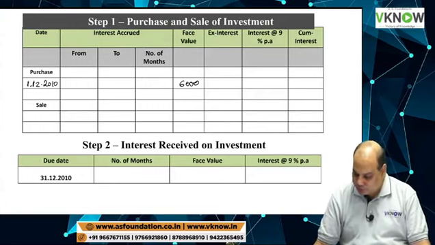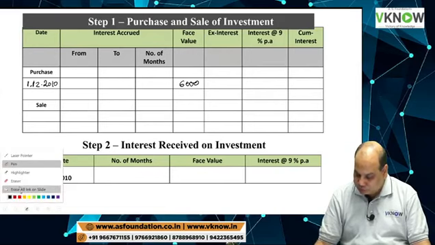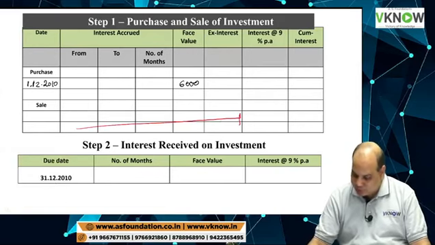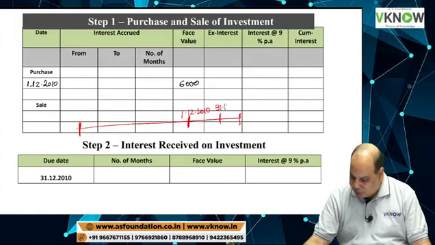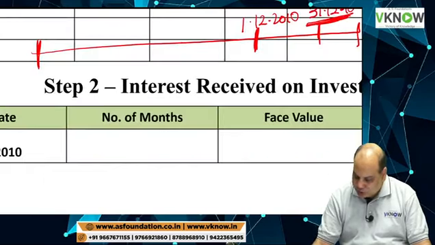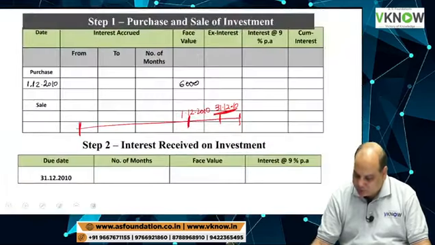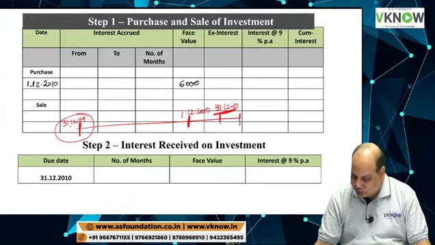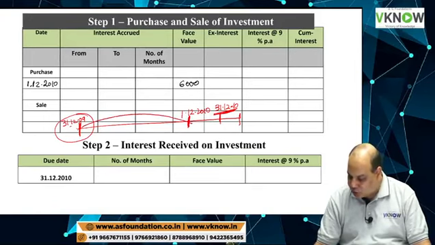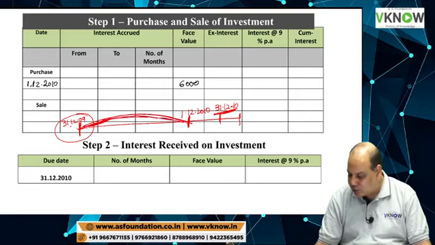So suppose you focus now. This is the year. We have purchased on 1/12/2010. Company pays interest on 31st December only. It means the last time the interest was paid was 31/12/2009. So interest will accrue from 1st January 2010 to 1st December 2010.